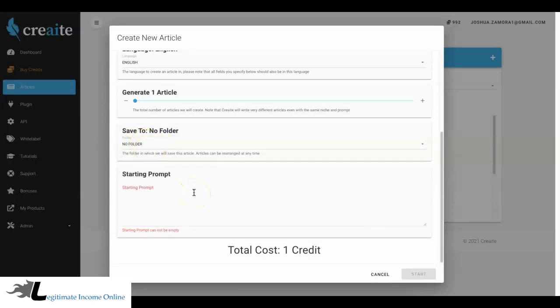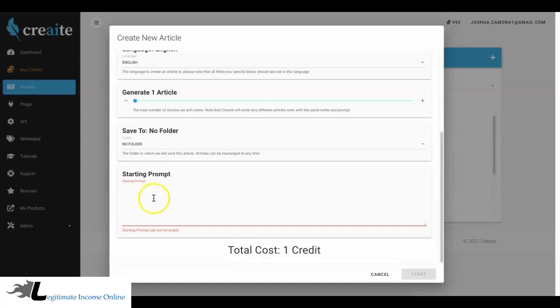And then we have some sharing features that you can do as well and share them with your client, but we'll talk about that at another date. But here is where the magic happens. Here is all you have to do is provide Create with one sentence, and Create will take it from there and write you an entire unique article based on just one sentence.